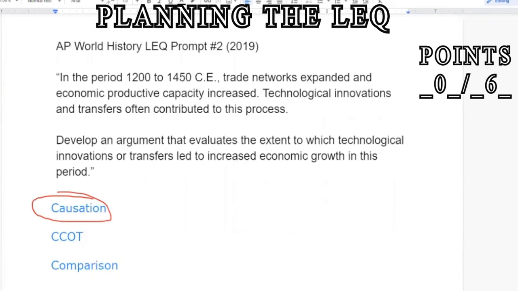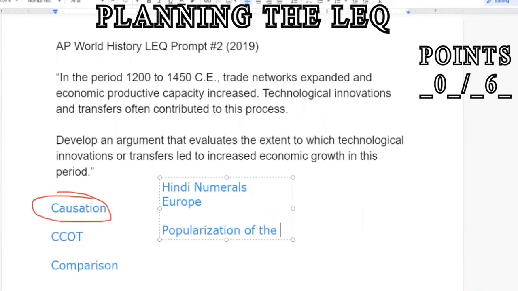Now, I had all those examples out earlier, but because you really only need two, count them exactly, two pieces of evidence, I'm going to pick two of those examples that I'm going to go ahead and make an argument about. So the things that I think I'm going to go with here would be the Hindu numerals going to Europe and the popularization of the camel saddle. I'm going to go with these two examples as my two pieces of evidence.